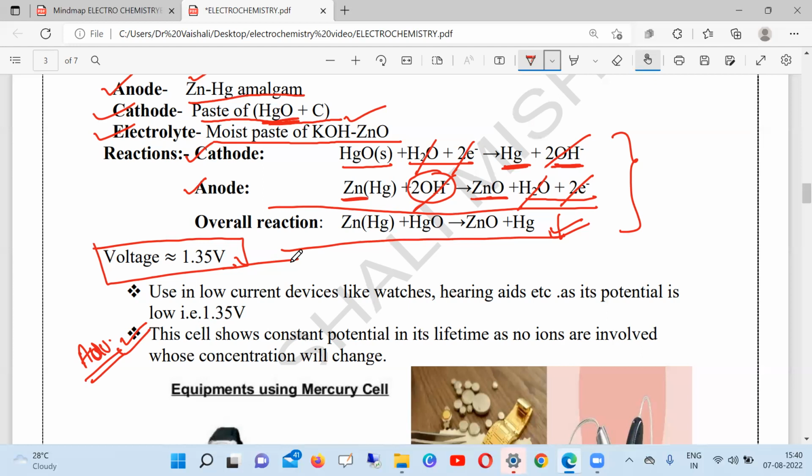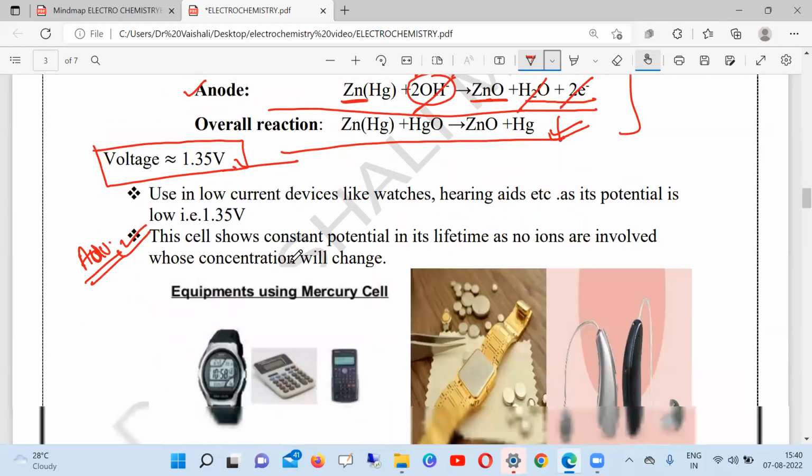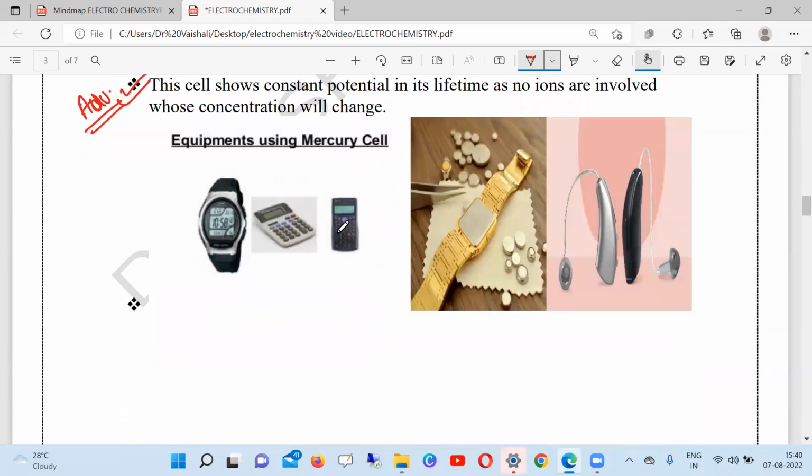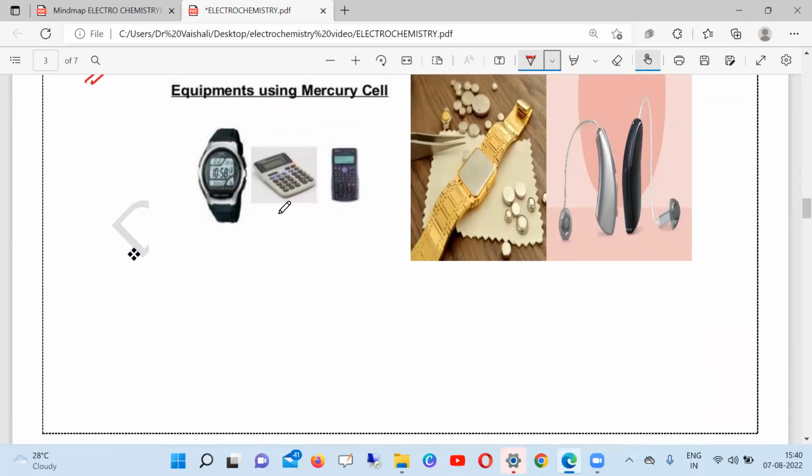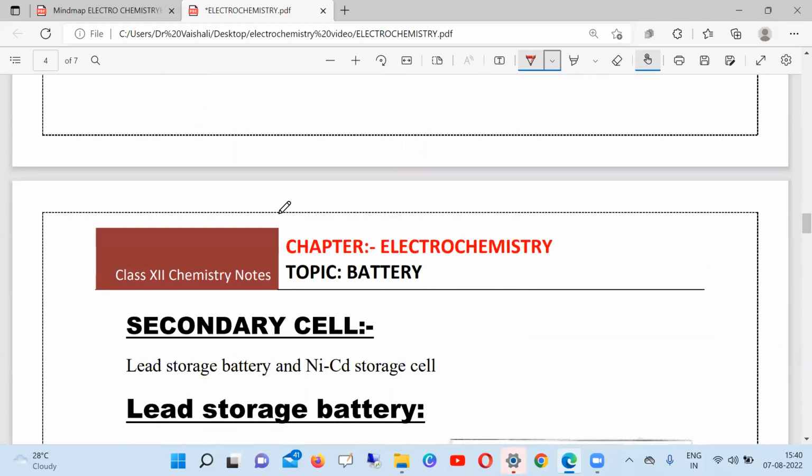Right? So this is one major advantage of the mercury cell. You can see where the mercury cell is used. Already I told, this is the size of the mercury cell used in the wrist watch, even hearing aids, even calculator, and etc. So these are the two examples of the primary cell, that is, non-rechargeable cell. Okay.